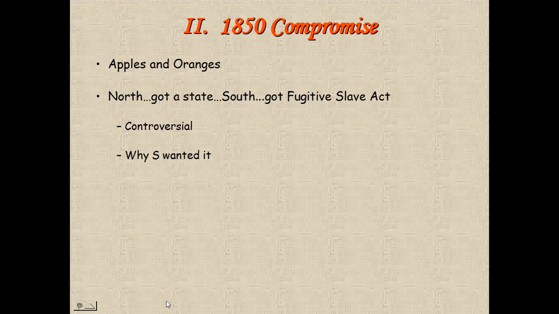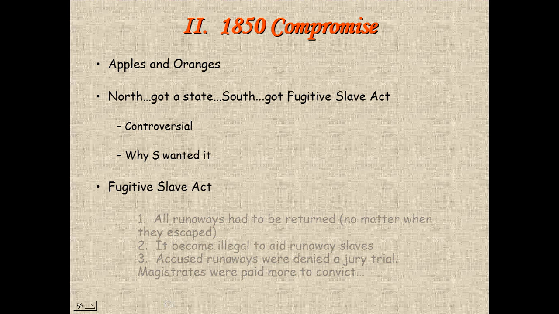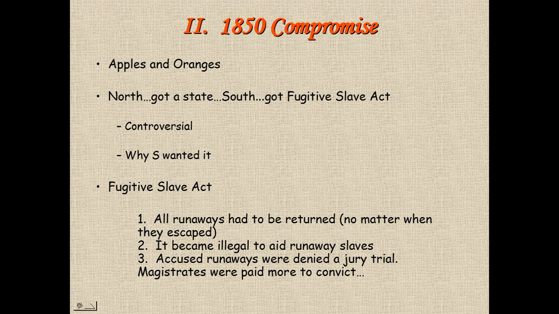Whether you are doing the essay or the debate, you've got to deal with the Fugitive Slave Act. If you're doing the essay, then that's the main part of the 1850 Compromise that we want to focus on. And when we look at other compromises, we want to figure out why the other compromises worked and why the 1850 Compromise didn't work. If you're looking at the debate, the Fugitive Slave Act is a huge deal because the North and South react differently to it.